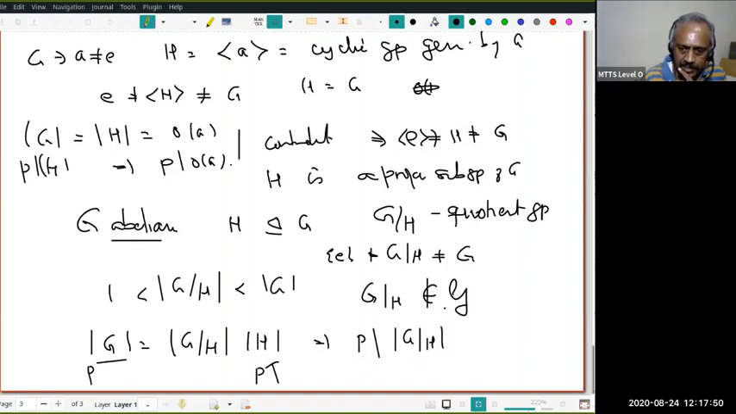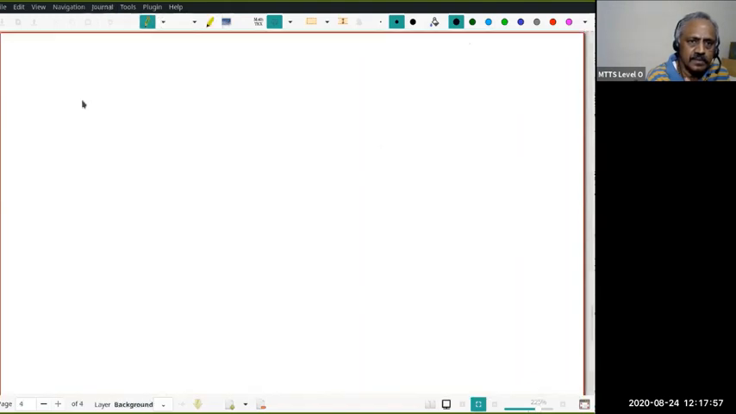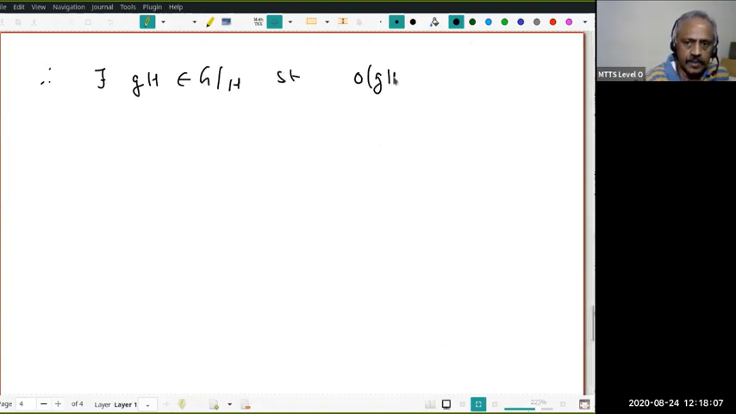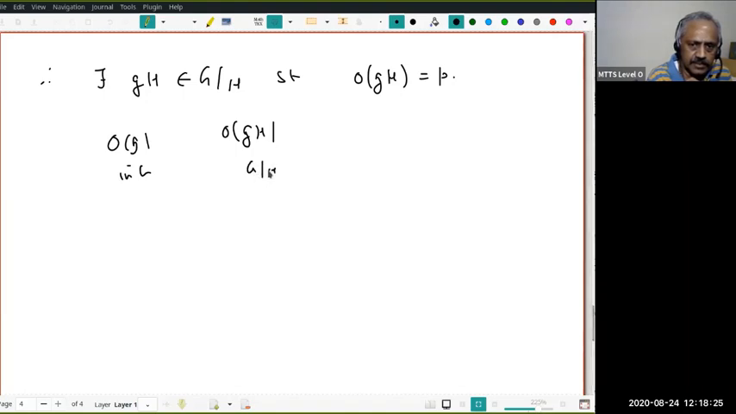Its order is strictly less than |G| and P divides it. Therefore G mod H is not a counterexample. So what do I conclude? There exists an element gH in G mod H such that the order of gH is P. Is that clear? Very good. Now let's look at the relation between the order of g in G and the order of gH as an element of G mod H. Is there any relation?